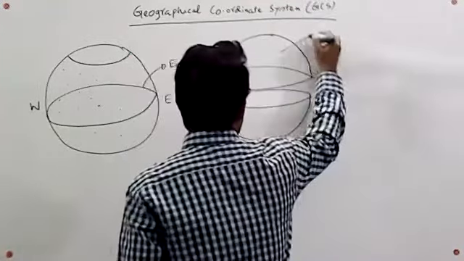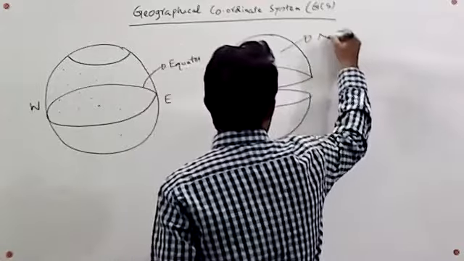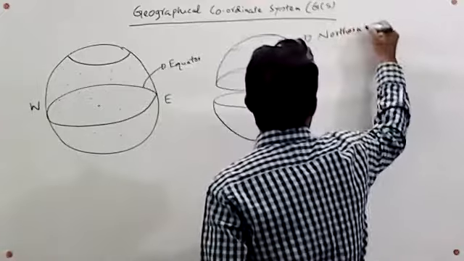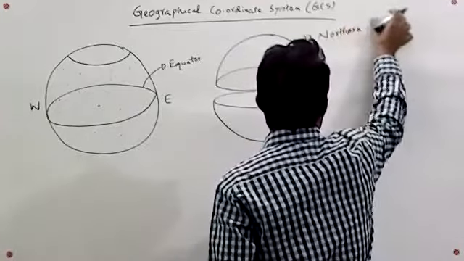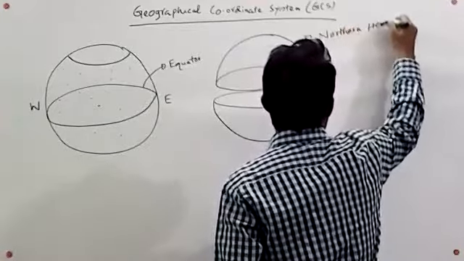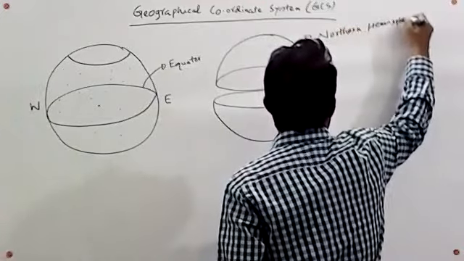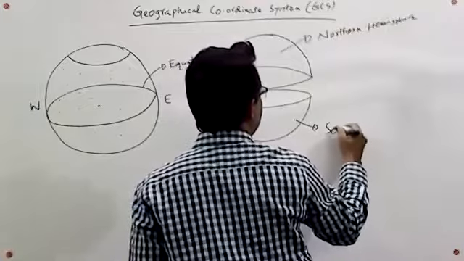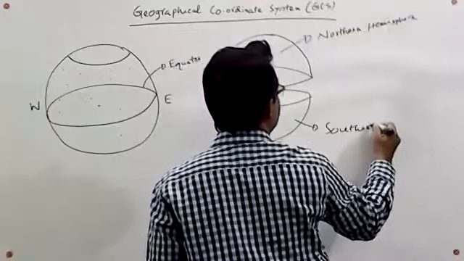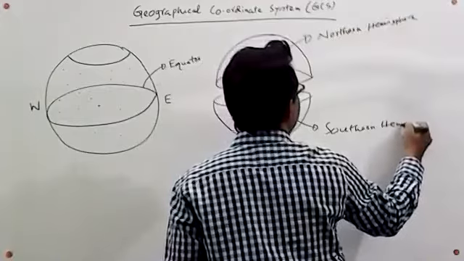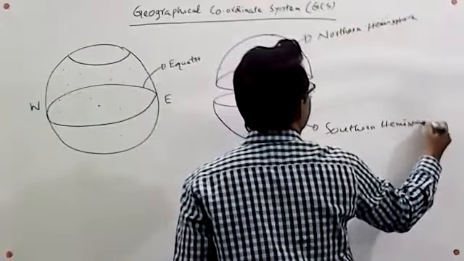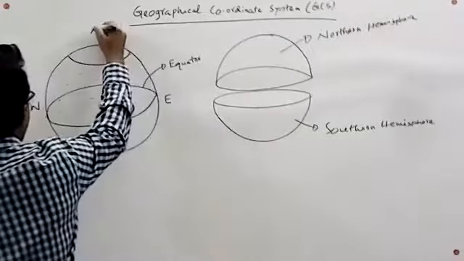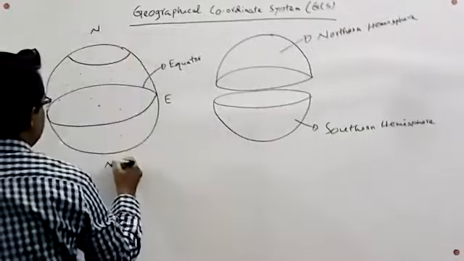This part is called the northern hemisphere, and this part is called the southern hemisphere. The directions are north and south.